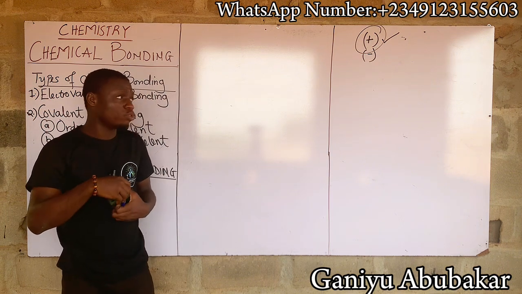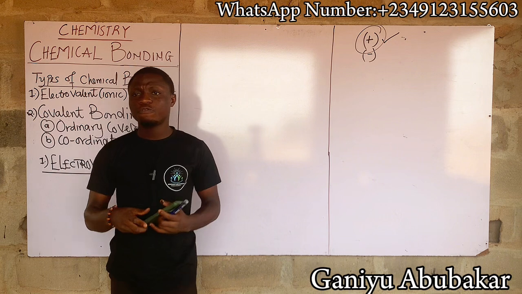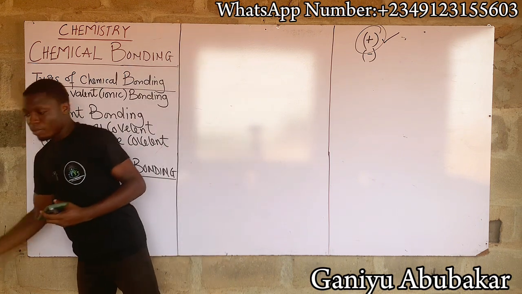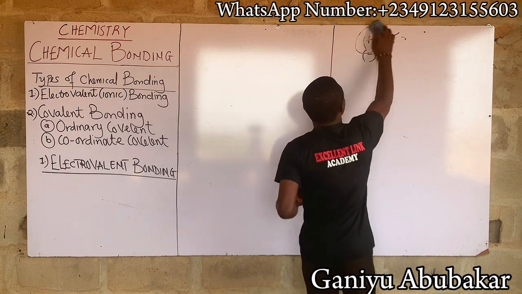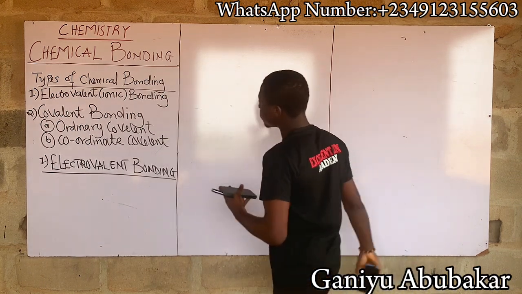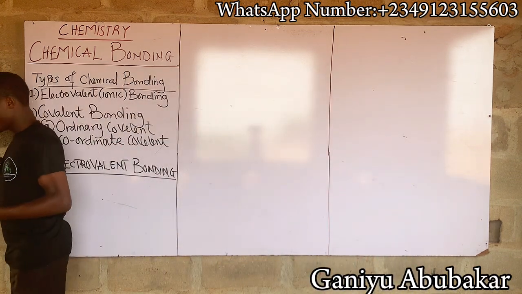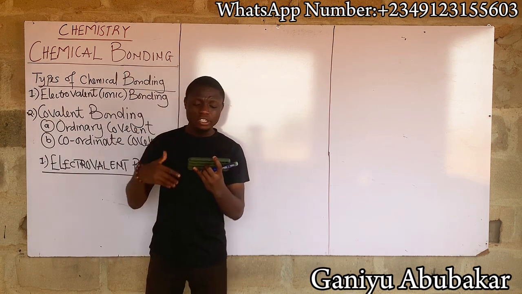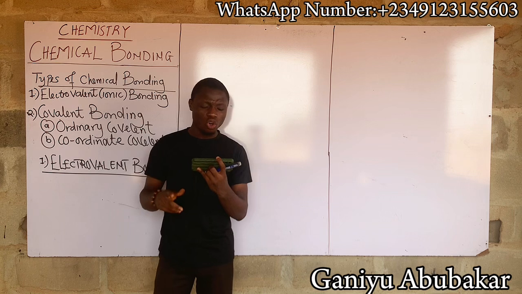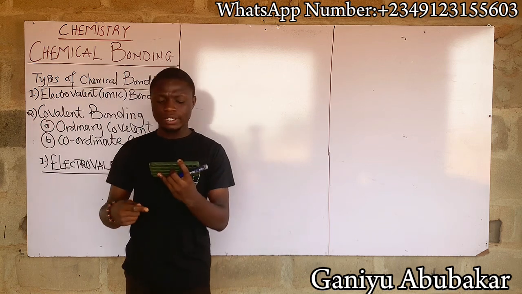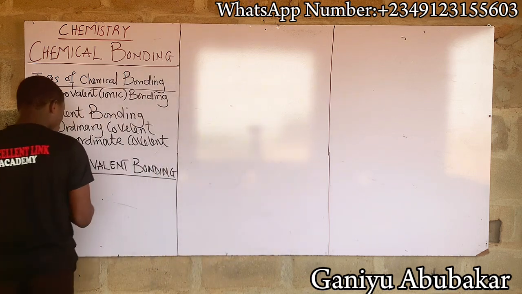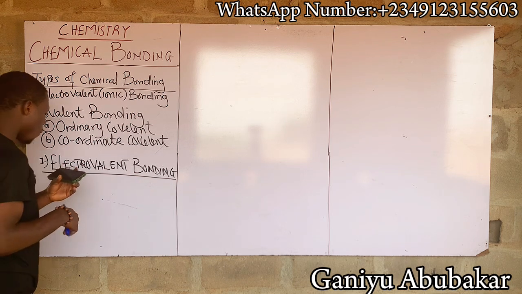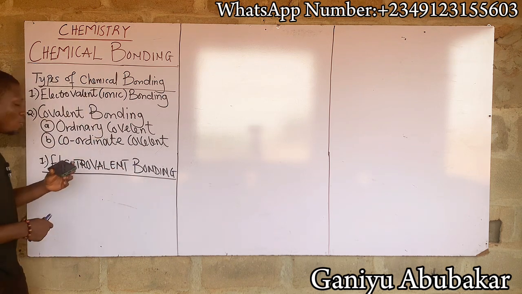Let's take a quick example to further explain electrovalent bonding. Example: consider the kind of bonding that occurs in sodium chloride.